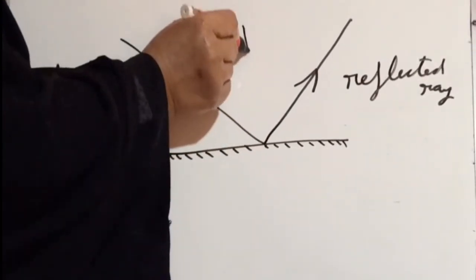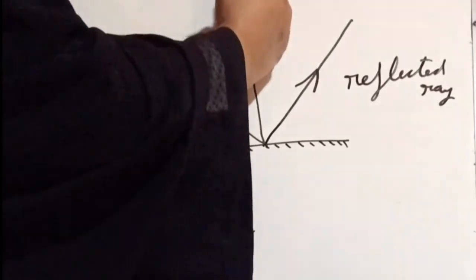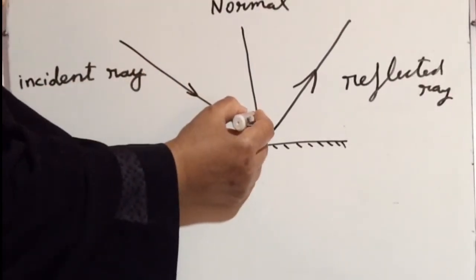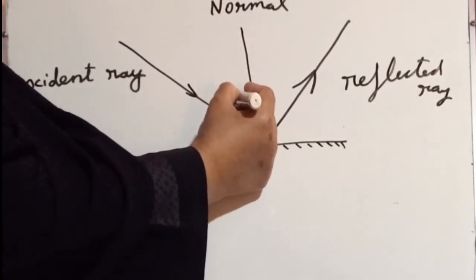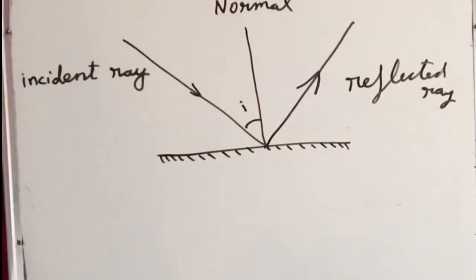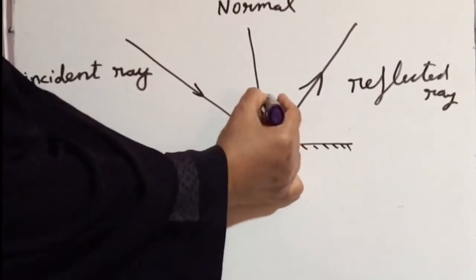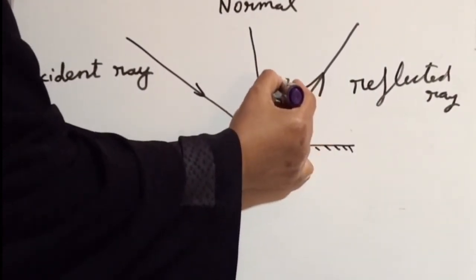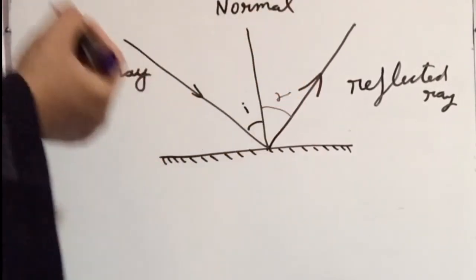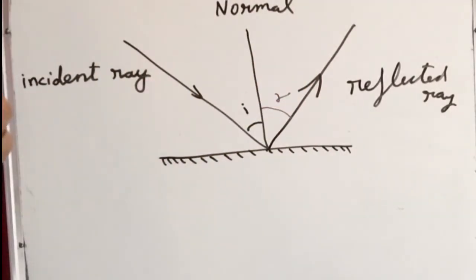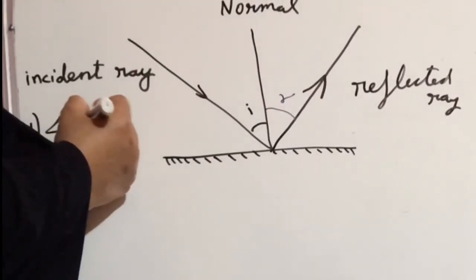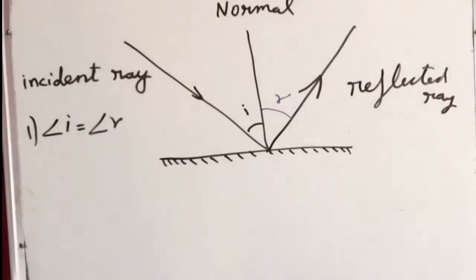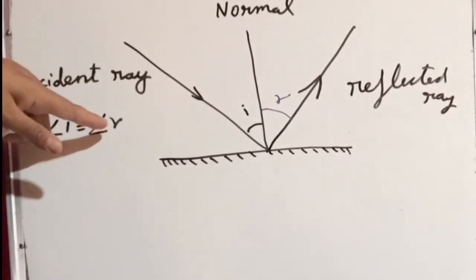At the point of incidence, I will draw one line that is called as the normal. The angle between the incident ray and the normal, that is known as angle of incidence, is represented as I. And the angle between the normal and the reflected ray, this is known as angle of reflection. It is represented as R. According to the laws of reflection, the first law is that angle of incidence will be equal to angle of reflection. So angle I is equal to angle R.